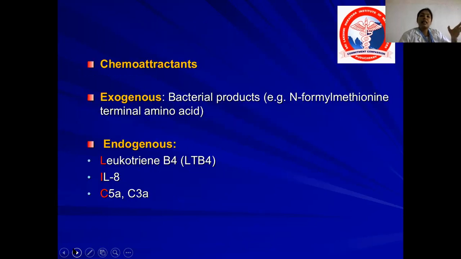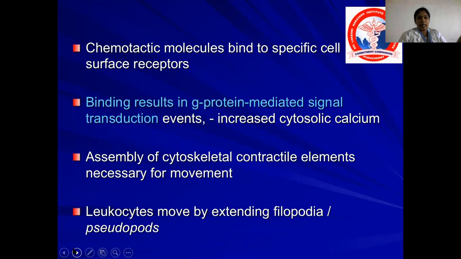So what are all these chemoattractants? What are all the substances which attract the WBCs to the bacteria? They can be divided into exogenous and endogenous. The exogenous substances are the bacterial products. There are certain products on the surface of the bacteria, like N-formyl methionine terminal amino acids. These products also attract the WBCs towards the site of injury. And endogenous products such as leukotriene B4, interleukin 8, C5a and C5-3. These also help in attracting the WBCs towards the bacteria.